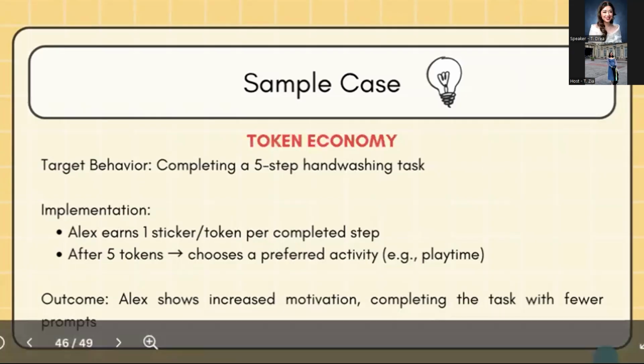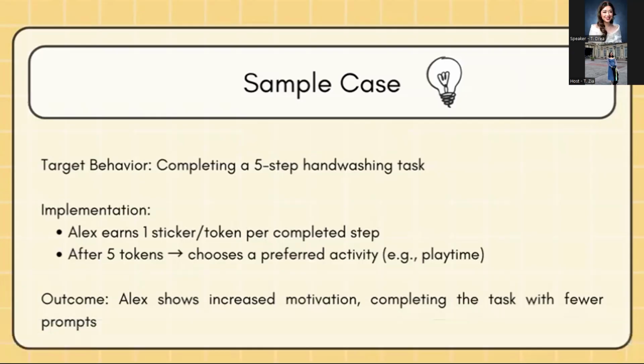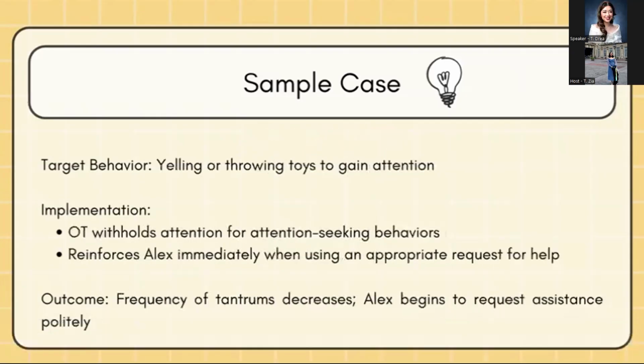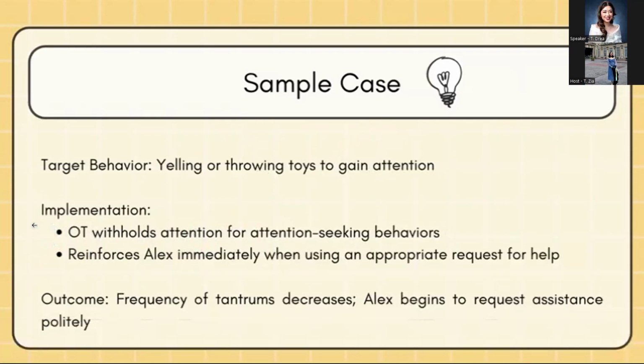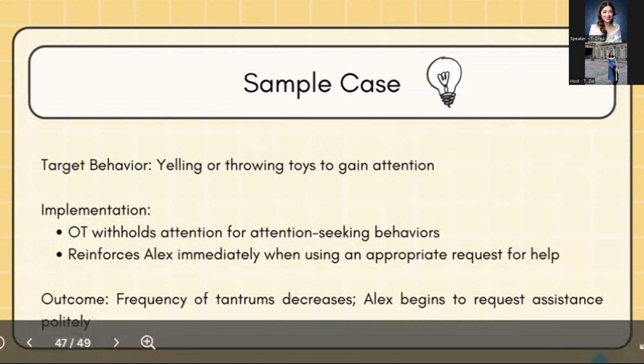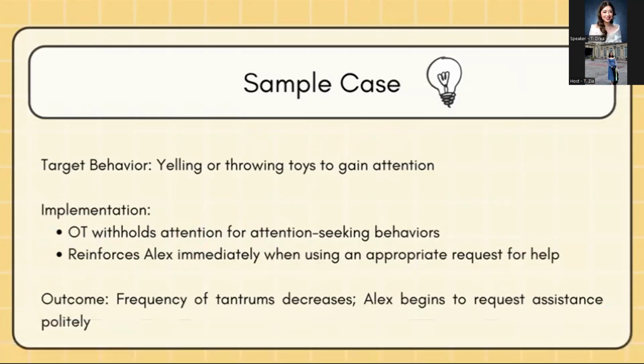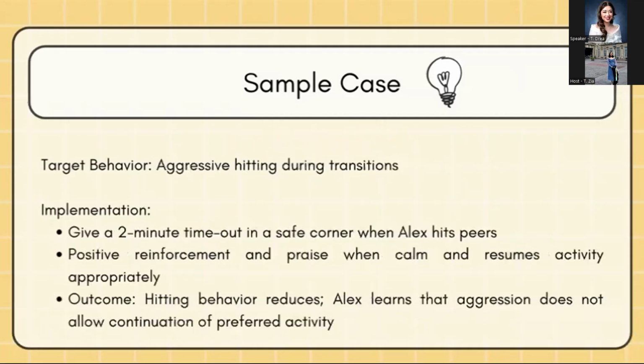All right, we're almost done. Just two more. Okay, for this one, if the target behavior is yelling or throwing toys to get attention, and we are going to withhold attention for attention-seeking behaviors, what BMT did we use? We ignore the behavior. Withhold attention or ignore. Okay, so this one is planned ignoring. Very good, thank you.